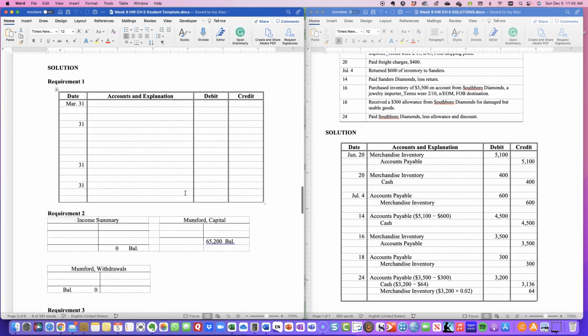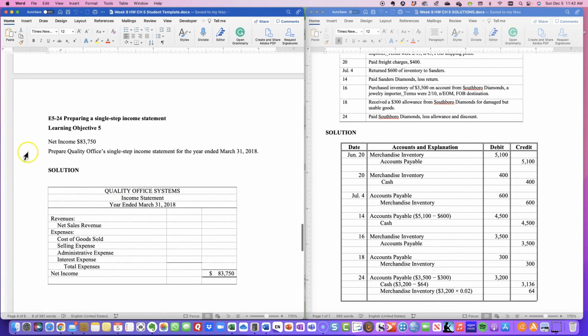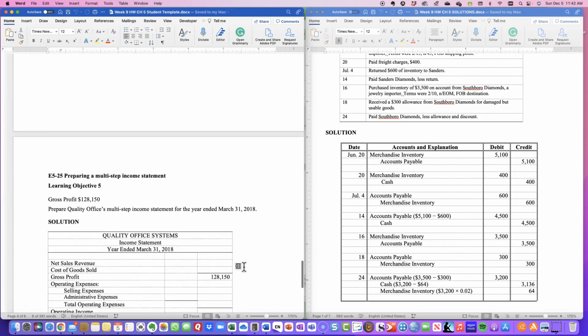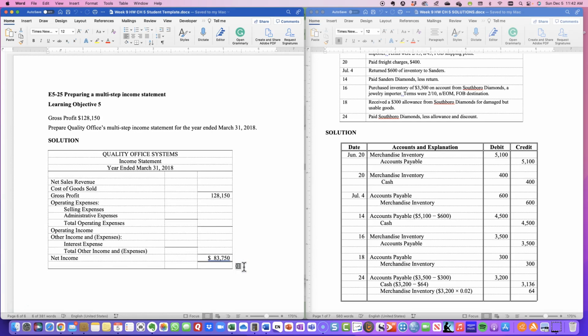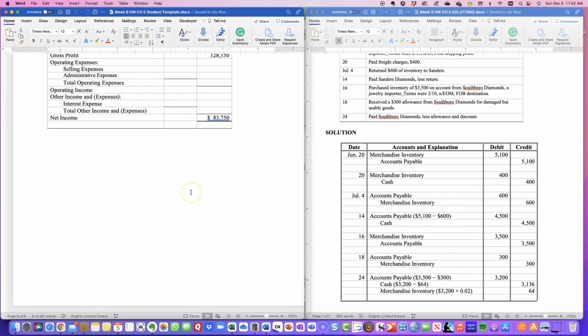And then you're going to have your net income or loss, and we're going to add that here. And then here I do give you the net income figure of $83,750, and then you're going to complete that, and then you're going to prepare a multi-step income statement with the same $83,750, but I do give you the gross profit here as well to help you in computing that.